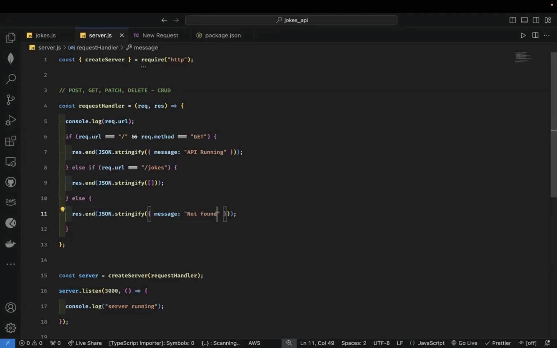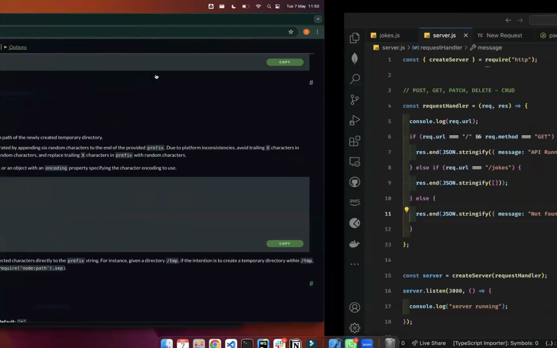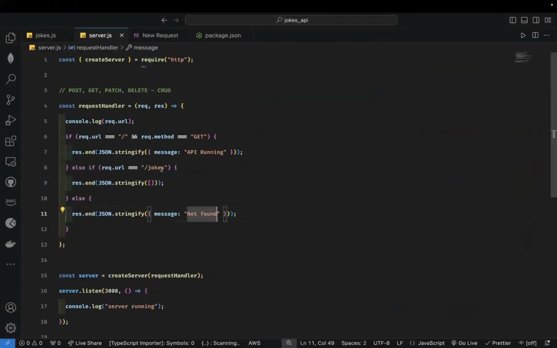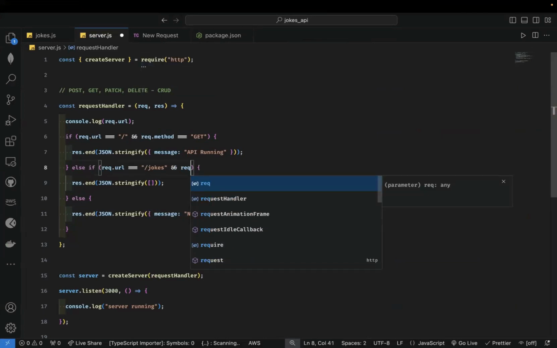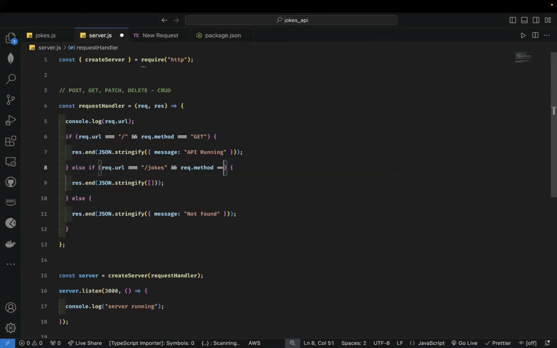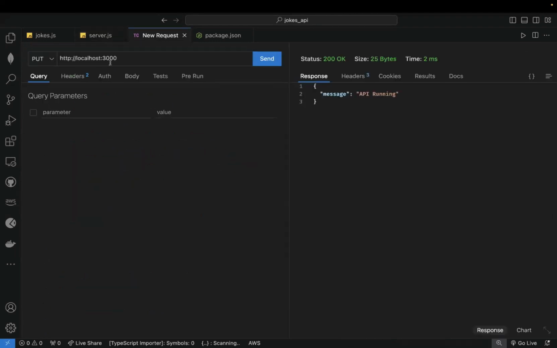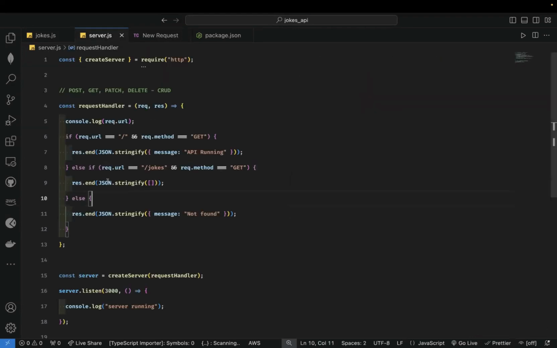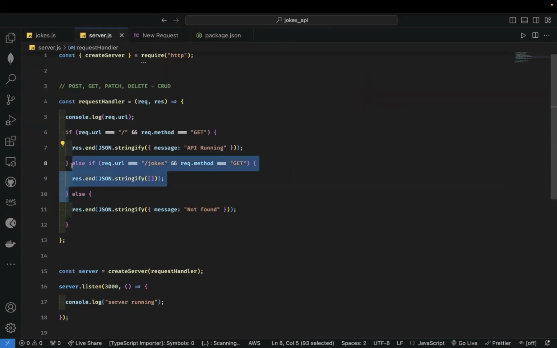Okay, so now let's try. If we come here, and so these are gets, right? So let's do request method equals to get. Let's do get to, all right? So let's try again. So now that we're using put, it's no longer get, right? But we'll see that we get the not found response because there's no condition currently handling put request. So if we want to handle a put request, we'll now have to add a new condition.